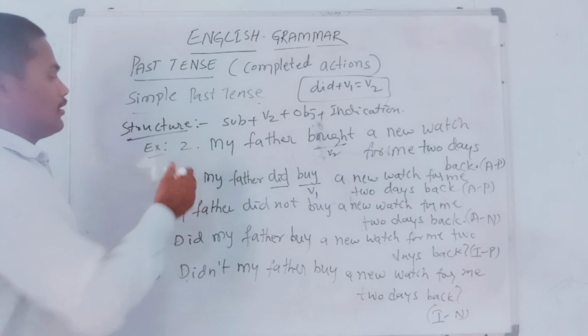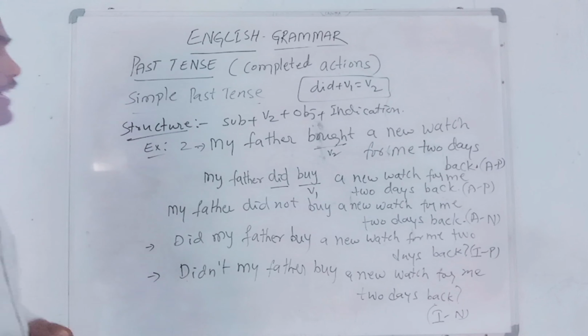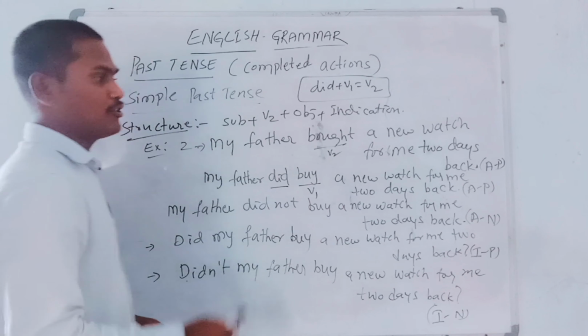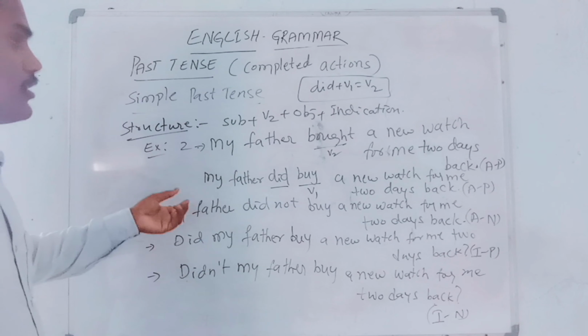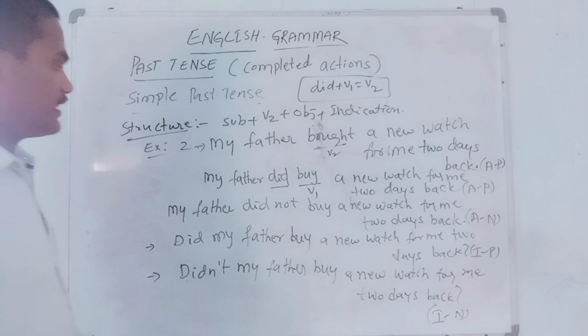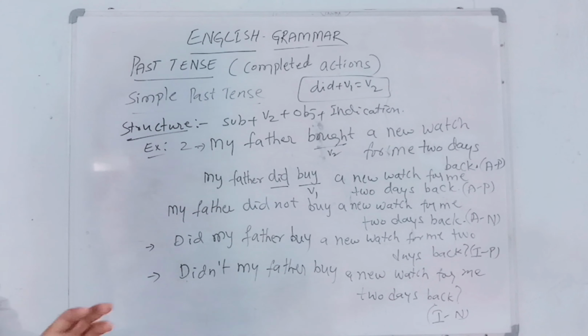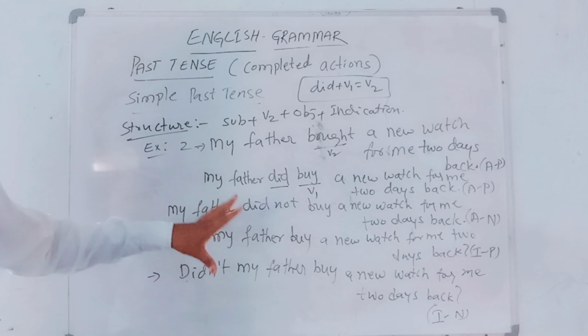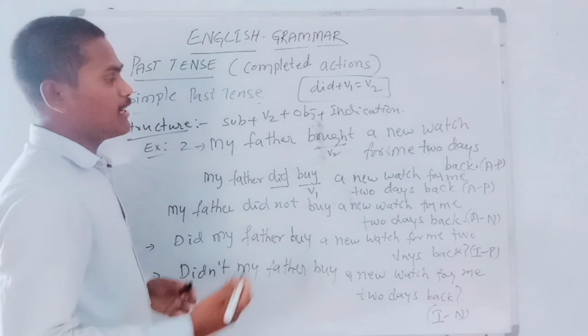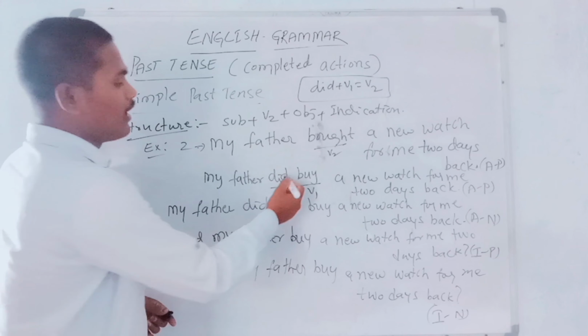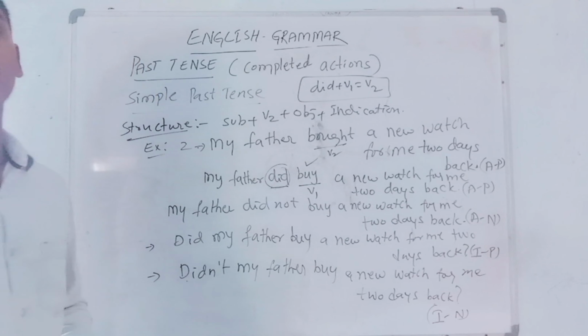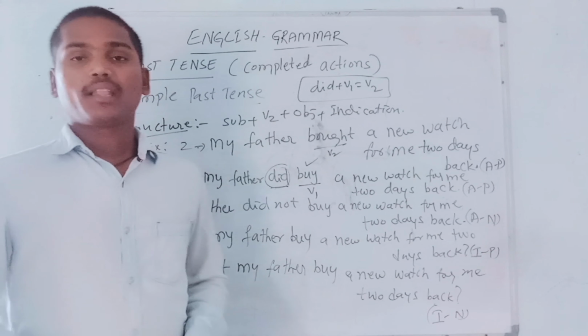In this, we are getting two same expressions in two ways. My father bought a new watch for me 2 days back. You can express a feeling in that way. Otherwise you can choose another way to express the same feeling: my father did buy a new watch for me 2 days back. These two express the same idea. Both are assertive, positive sentences. But here we did not use the helping verb did, and here we use did. That's why after did we write the V1 verb form. We should not forget that. That is very important. So it is all about simple past tense.